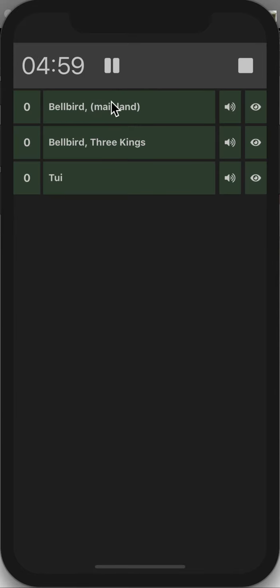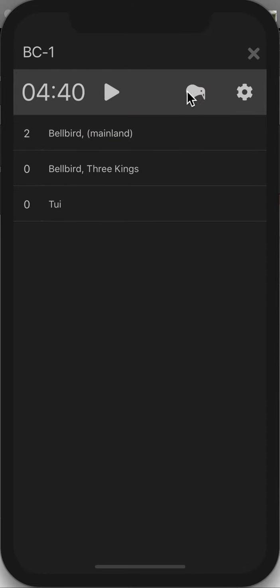This will give you a 5-minute countdown, at which point you'll be offered a save button. If you make a mistake, press and hold to remove one. You can pause at any point. Once paused, you can change the configuration or add more species.